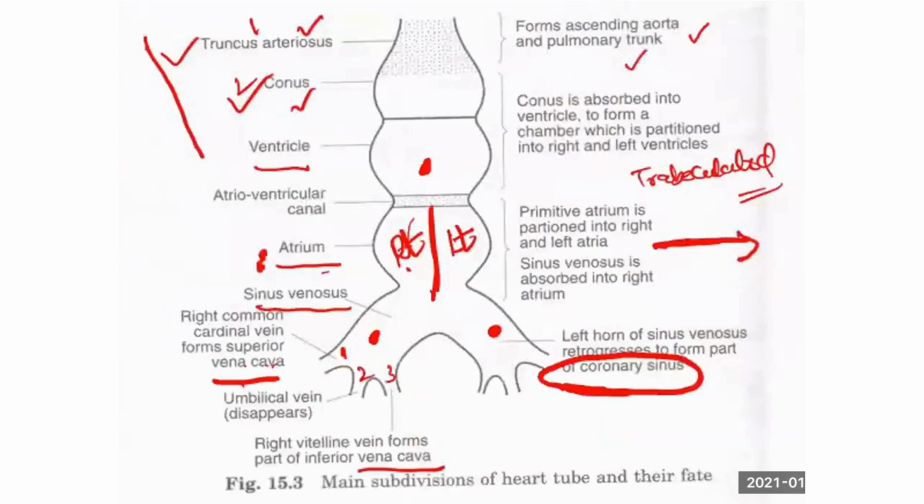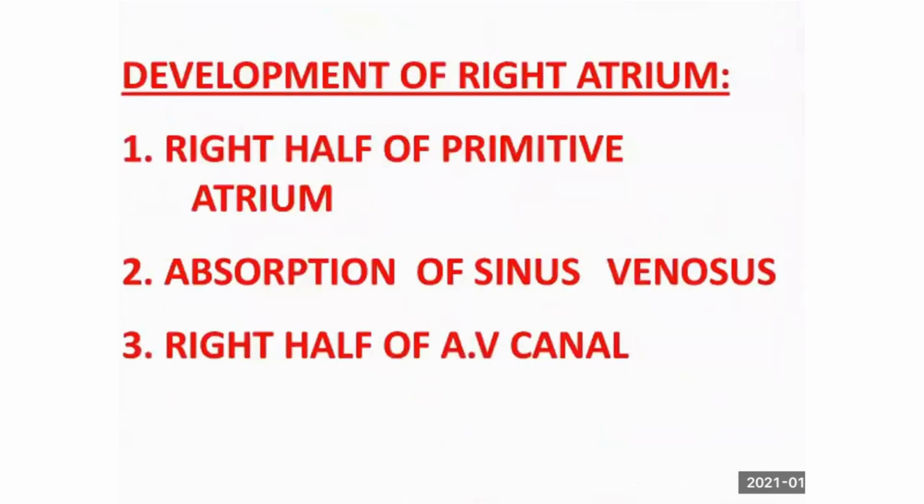We know the chambers very clearly with this. Am I right? Right atrium, right ventricle form the proper ventricle chambers, and the components of truncus arteriosus, what do they give rise to? Conus is giving rise to the smooth part of the ventricles, and right horn and left horn are going to be absorbed and give rise to SVC, IVC on the right side, coronary sinus on the left side. So these are the components of the right atrium. It is developed from the right half of primitive atrium, absorption of sinus venosus, and the right half of AV canal. These three things you should remember.